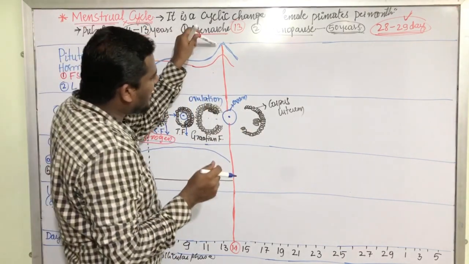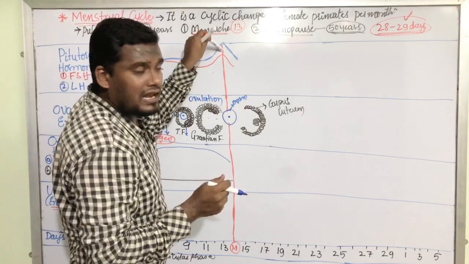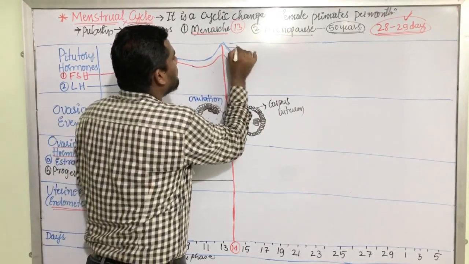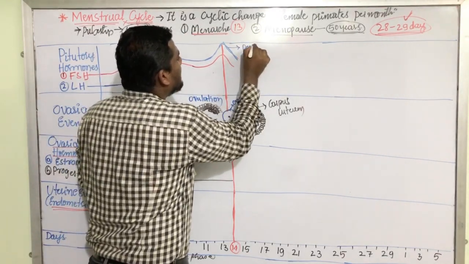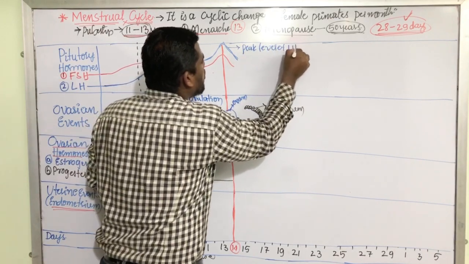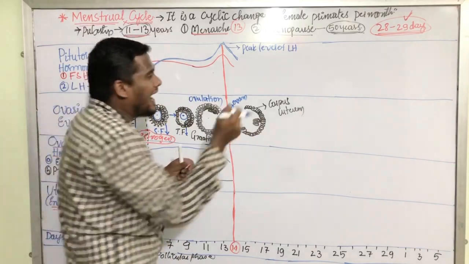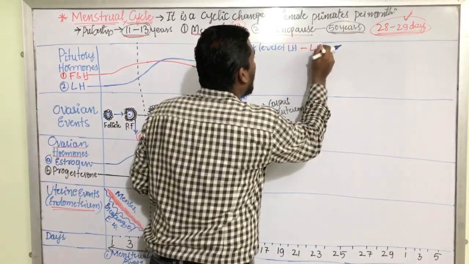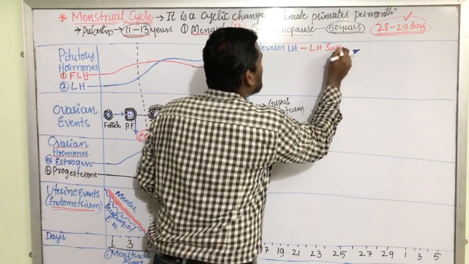This peak level of LH hormone is called LH surge.